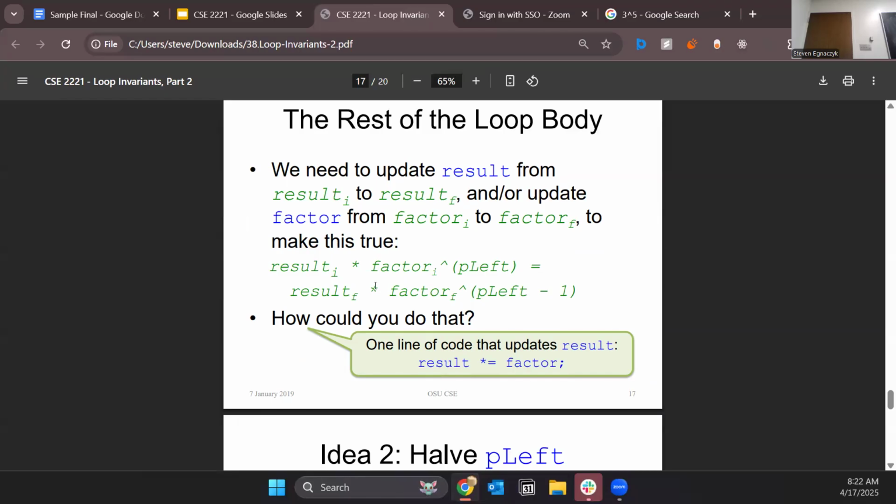And what do we have? That's a 0. We have that result is equal to 243. Factor is equal to 3.0. P left is equal to 0. And the loop x to the power of p remains, as always, at 243.